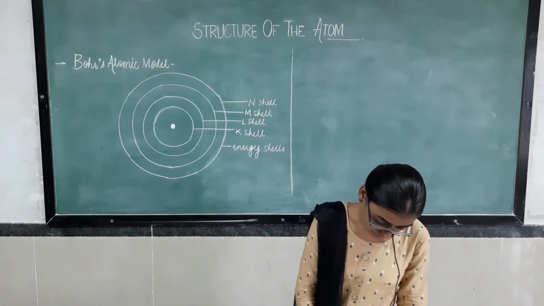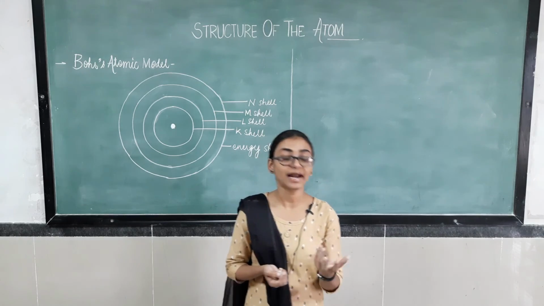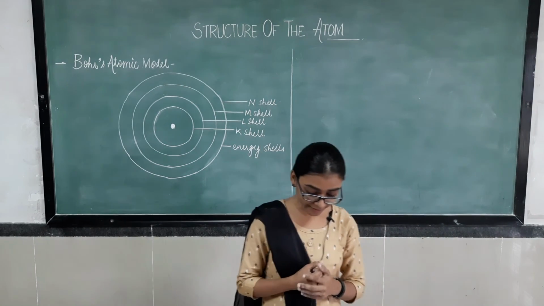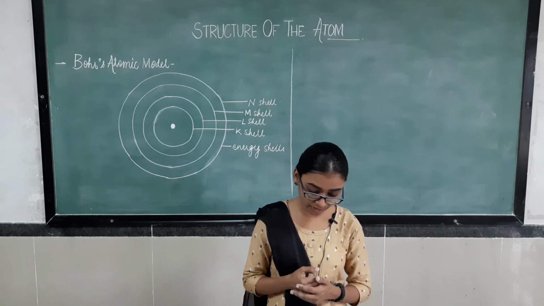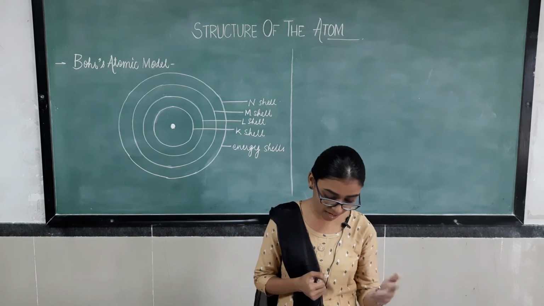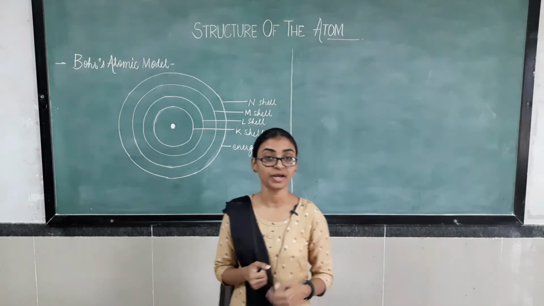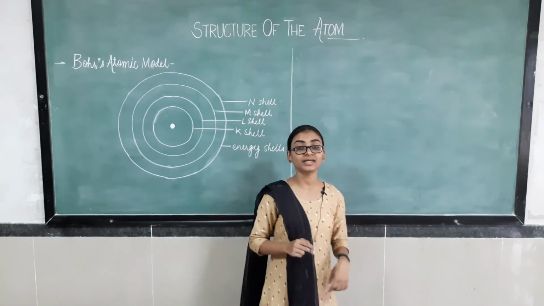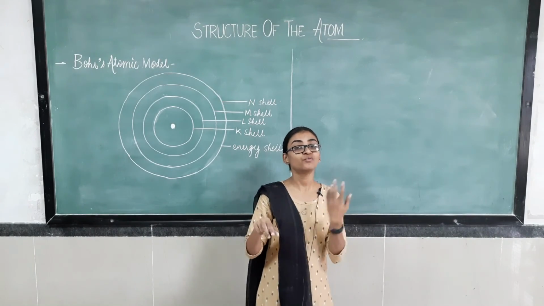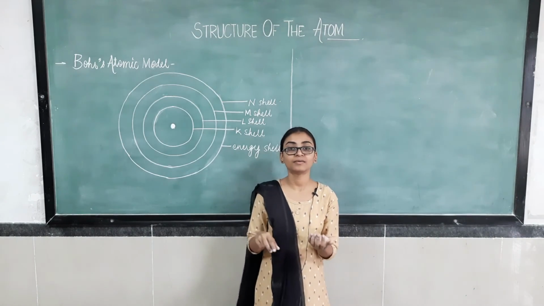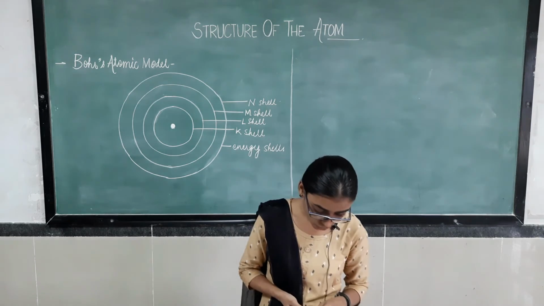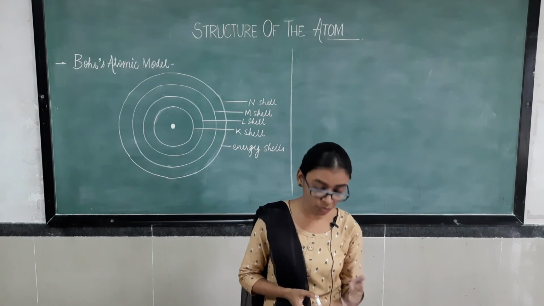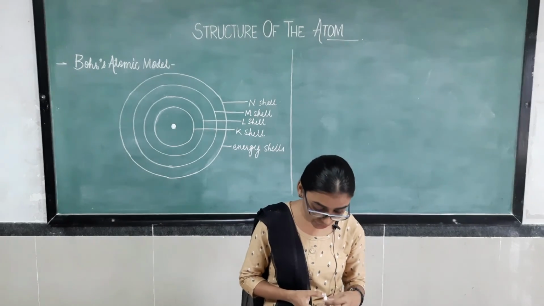Now that is about neutrons. In 1932, J. Chadwick discovered another subatomic particle which had no charge and a mass nearly equal to that of a proton. He discovered one more particle which has no charge while it has a mass similar to the proton. It was eventually named the neutron.